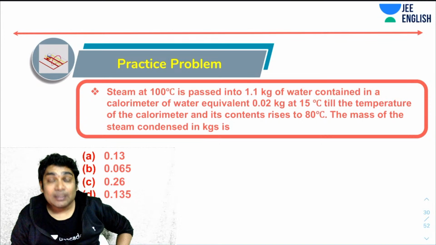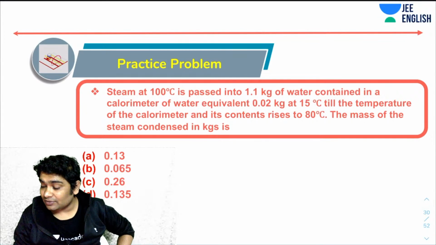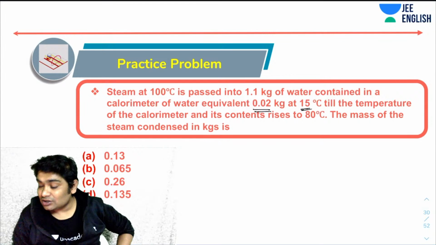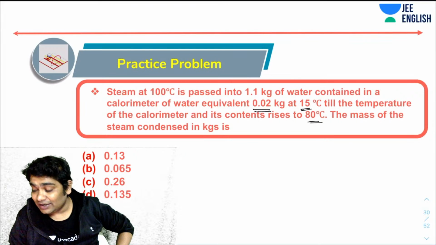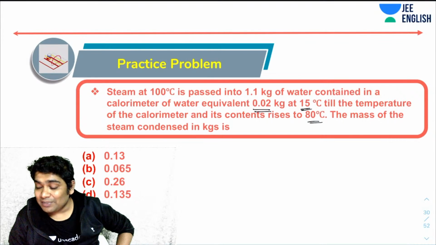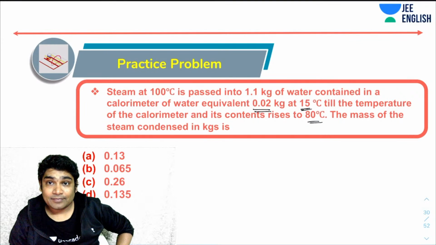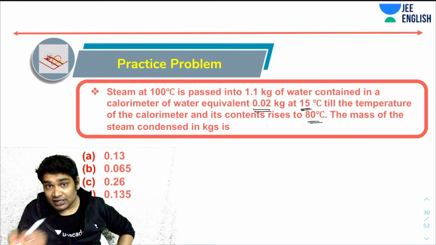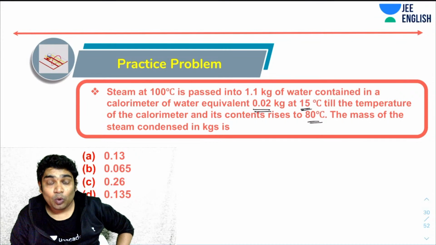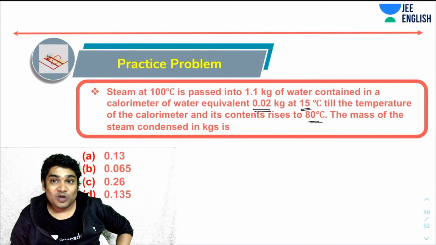It says a steam of 100 degrees Celsius is passed into 1.1 kg of water contained in a calorimeter of equivalent to this at 15 degrees. Still, the temperature of the calorimeter and its contents rises up to 80 centigrade. What is the mass of the steam condensed? Again, you need to realize that whatever steam is getting passed will get condensed to water, and then that water will also cool down from 100 to 80. Final temperature has to be 80.